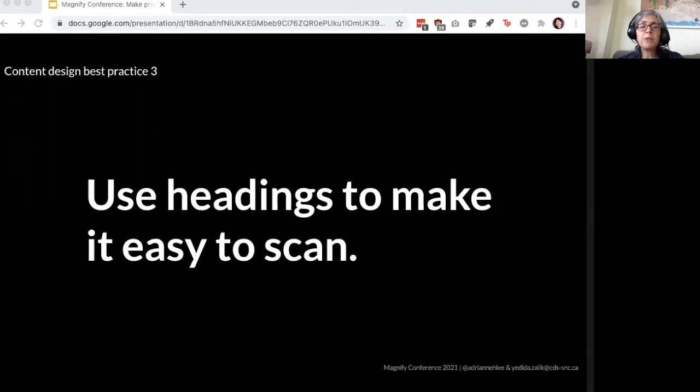Headings are a really important part of content design. We know that many people will just scan or skim the page to find the information that we're looking for. So we work with them on that. We give them headings so they can do that more efficiently. And headings also allow us to organize and give hierarchy to our document and just to decide what's the most important parts. We don't have time today to discuss how we made decisions in this document about what to put first, but I just want to flag that it was and is part of the process of coming up with headings, and it's also one of the benefits of using headings.